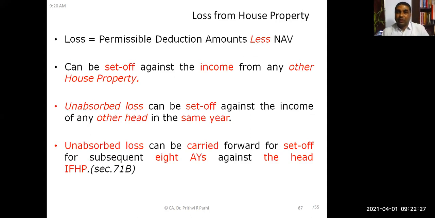Some connected point also let us discuss relating to income from house property. There is a possibility that income from house property can be negative. You have seen so many deductions are there, and because of the deductions, there is a possibility that income can be negative. In that situation, we will call it not income from house property, it is a loss from house property. Loss is possible when permissible deductions are more than the net annual value.